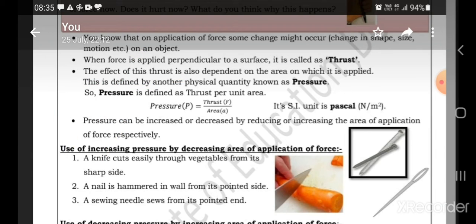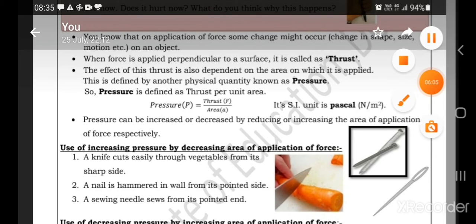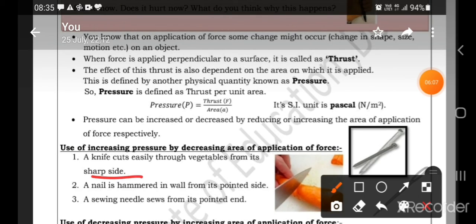First, the use of increasing pressure by decreasing the area of application of force. The first example is when a knife cuts easily through vegetables through its sharp end. The sharp end has less area, so the pressure applied on the vegetables will be more and the vegetables will cut easily. Second, a nail is hammered into a wall from its pointed end.